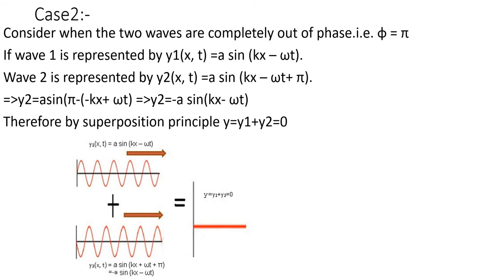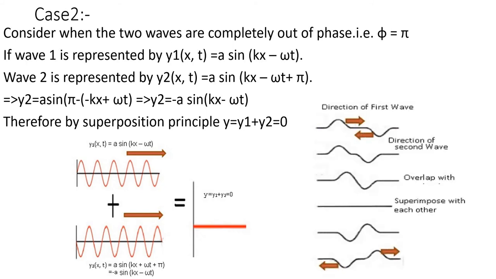So here you can see that one wave is a sin(kx - ωt), another wave is given by minus a sin(kx - ωt). So when both add, what will happen? The net displacement will be 0 because one crest combines with another trough. This is another example. One wave is traveling in the positive x direction, another wave traveling in the negative x direction. One is a crest, another one is a trough. So when both reach at the same instant, you can see that when they superpose, the resultant displacement will be 0. Okay. So this is very simple.